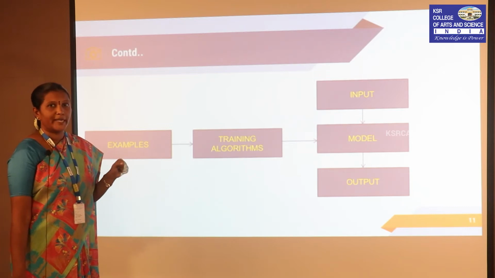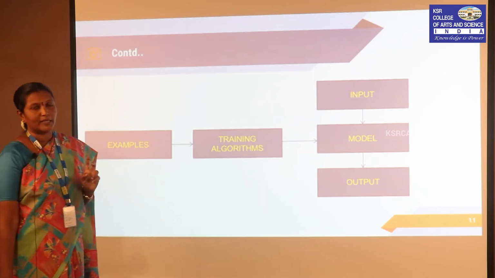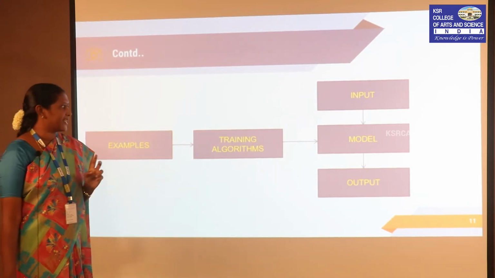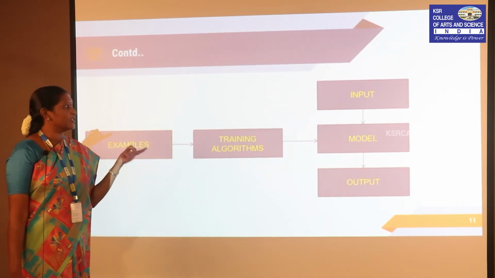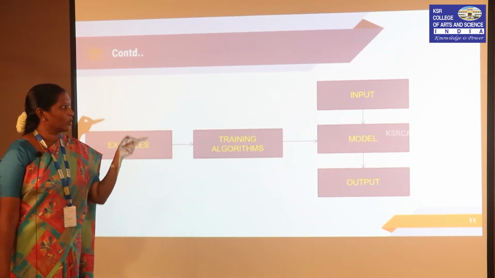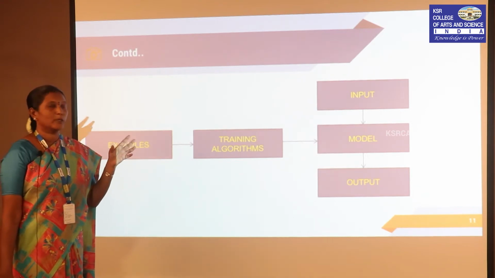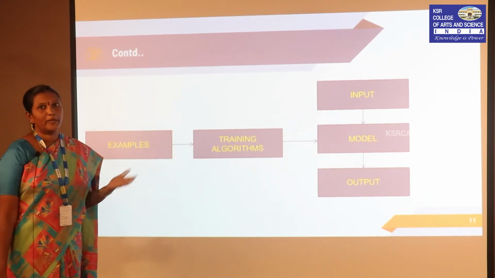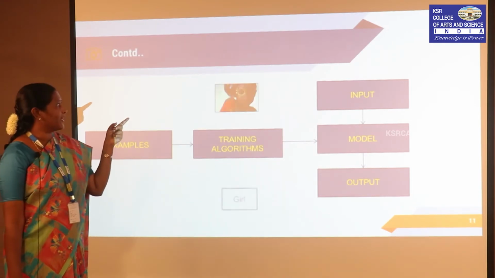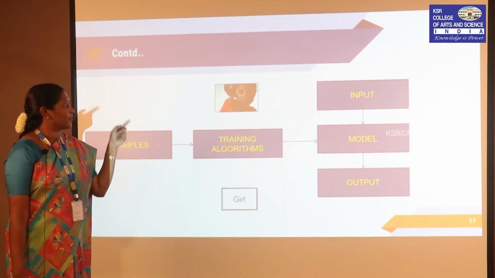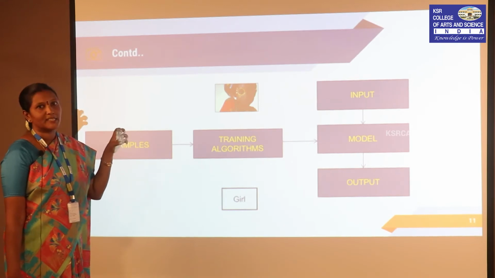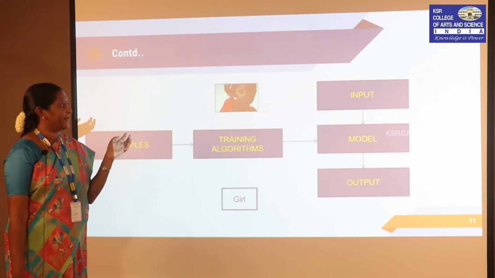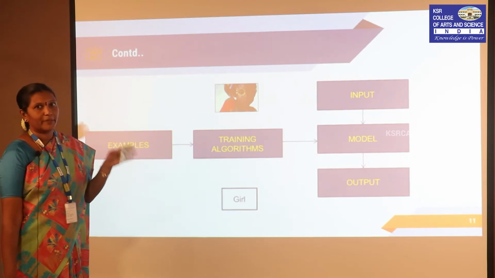So, based on this training, we provide examples. The examples are nothing but the unlabeled data or the test data. These test data are provided to the training algorithms. These training algorithms provide this data along with the algorithm to the model, and then it produces the output based on the new data provided. So, for example, I have taken a girl image. Already my machine will be trained to recognize based on the features. When I provide an image of a girl, my model tests it and predicts it as a girl.